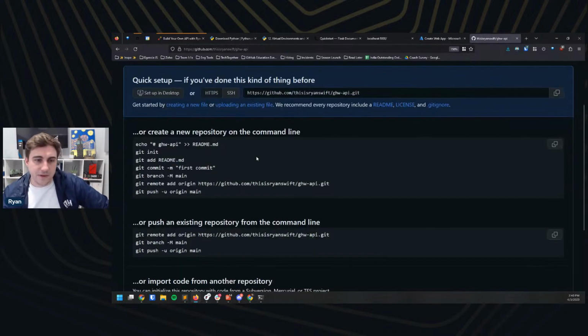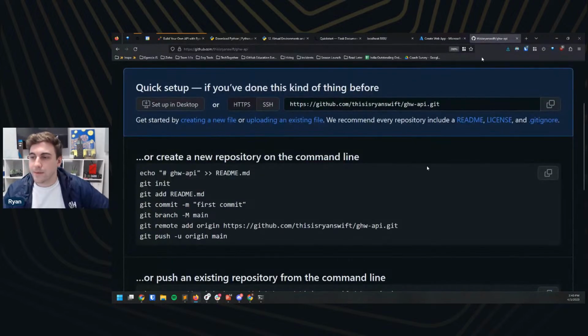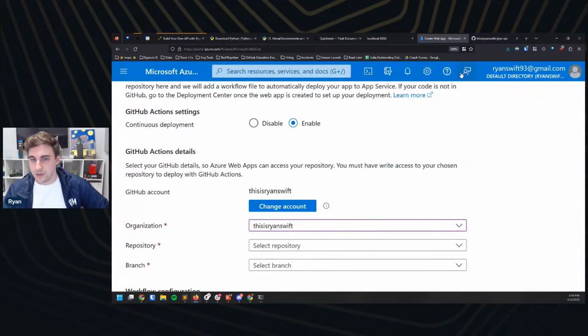Great. All right, so GitHub provides us some instructions for getting this set up locally as well, which is great. We're going to actually follow through with these in a second in our command line. But before we do that, and I'm realizing that's probably pretty hard to see at home still, I'm going to come back to Azure, and we're going to finish our setup here.